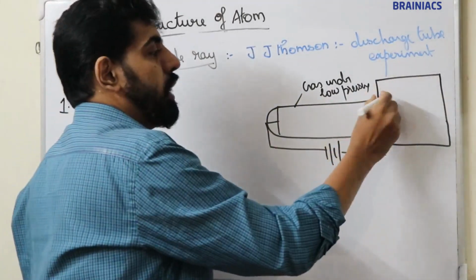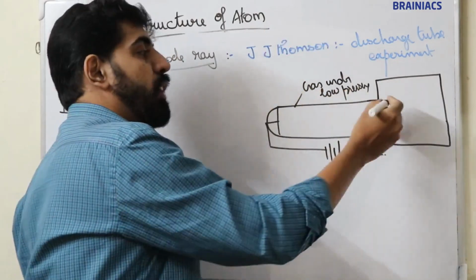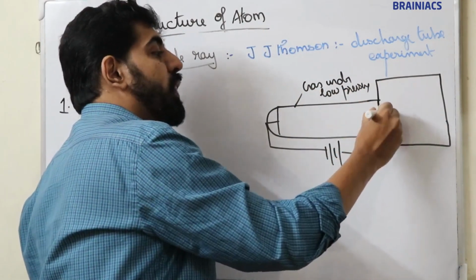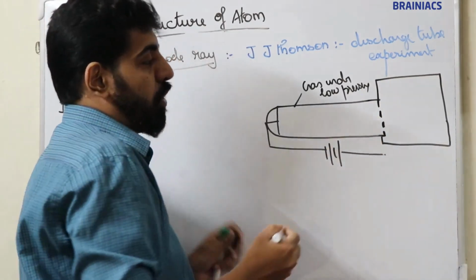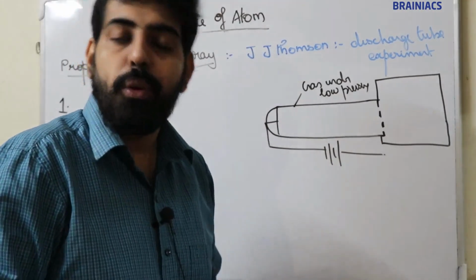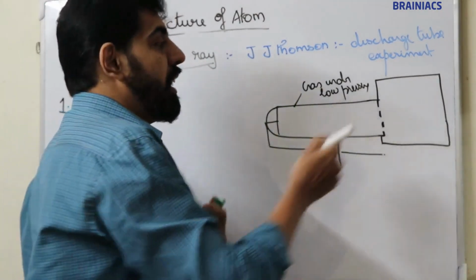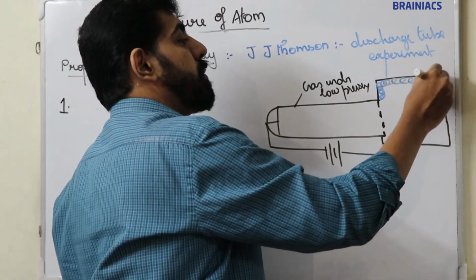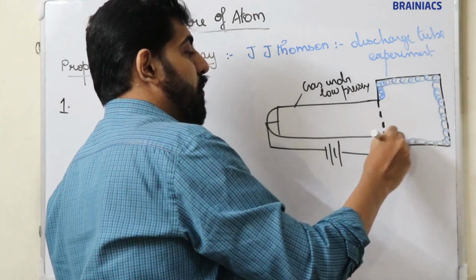Now here a gas is filled under low pressure and a very high voltage is applied across the electrodes, and here J.J. Thomson is using perforated anode, and here zinc sulphide is coated. Just behind this perforated anode, zinc sulphide is coated.